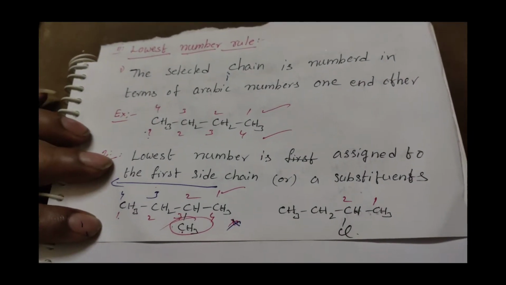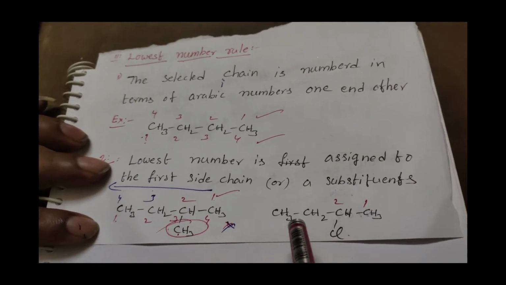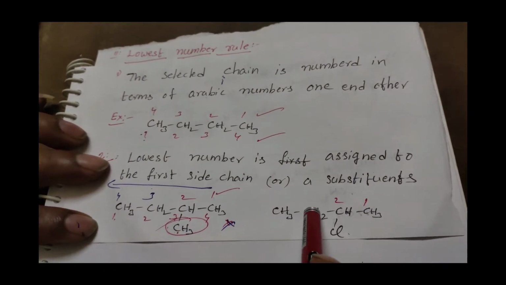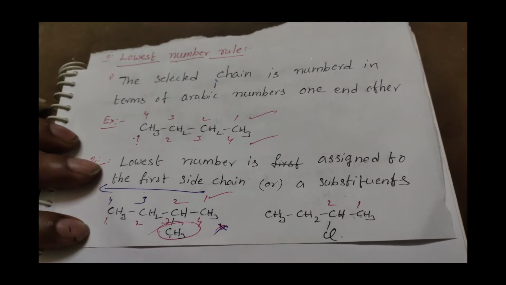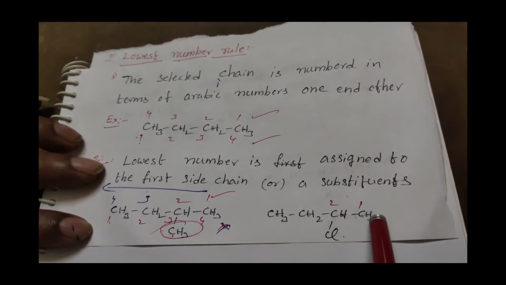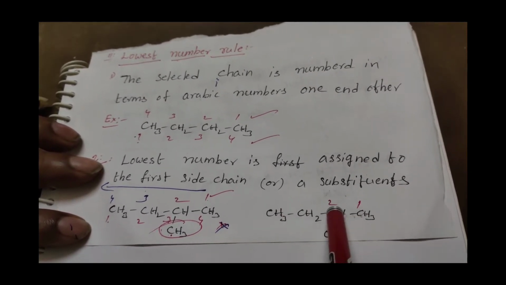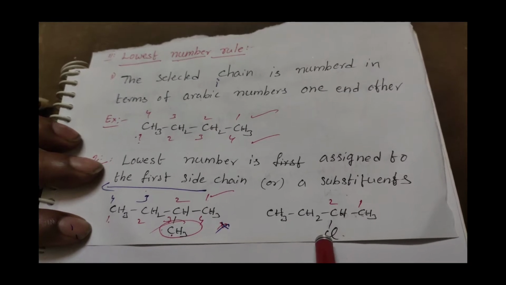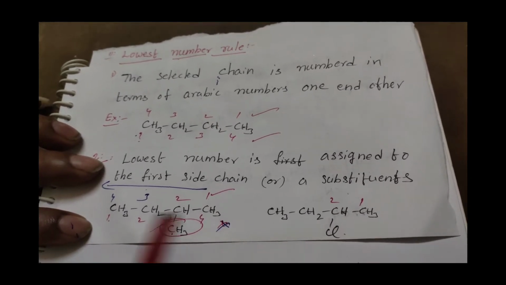The next example is also the same. Here the number of carbons in the given chain is 4 and the structure name is butane, but the second carbon has a substitution, which is a chlorine group.